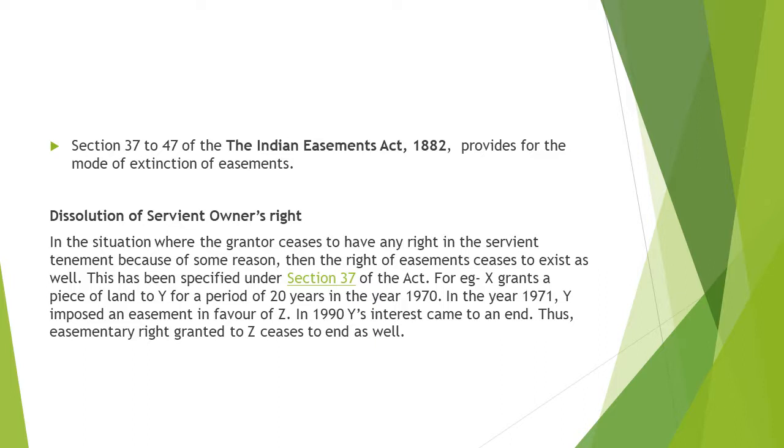An example of this is: X grants a piece of land to Y for a period of 20 years in 1970. In 1971, Y imposes an easement in favor of Z. In 1990, Y's interest comes to an end. Thus, the easementary rights granted to Z cease as well. So the grantor who has given the right, his right has ceased, so automatically the right that was granted has also ceased.